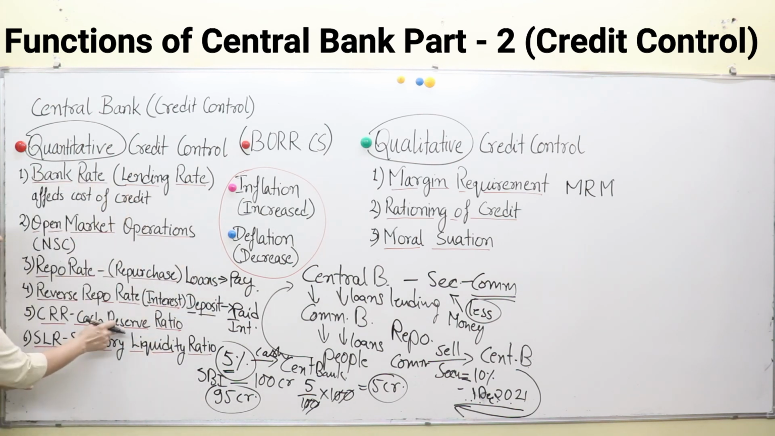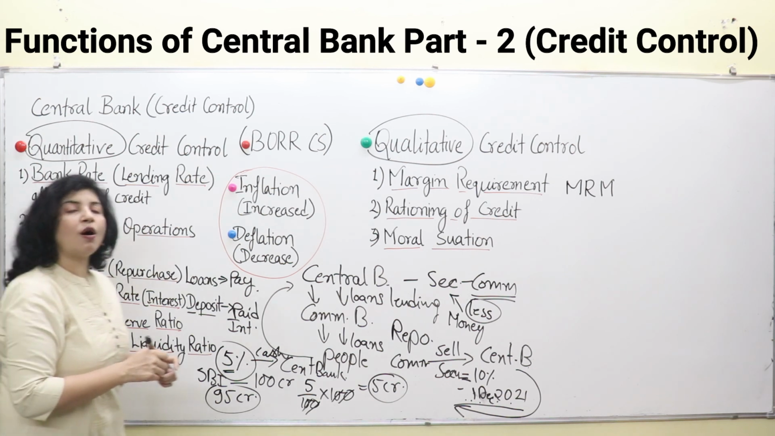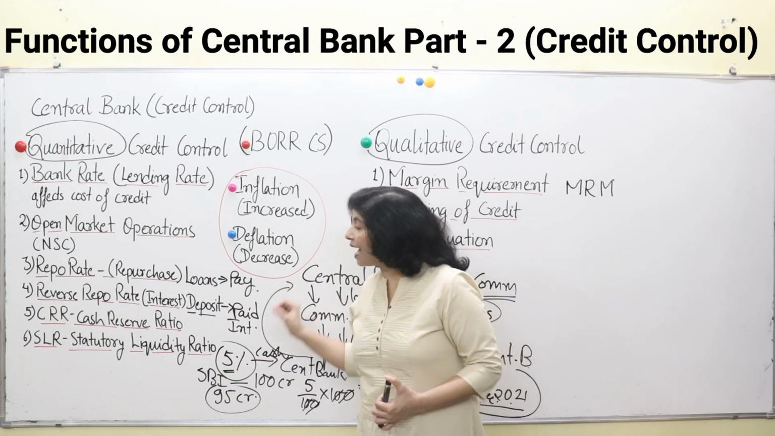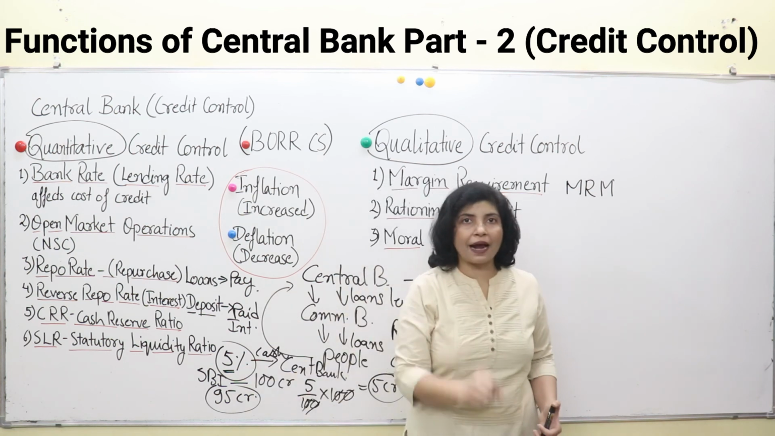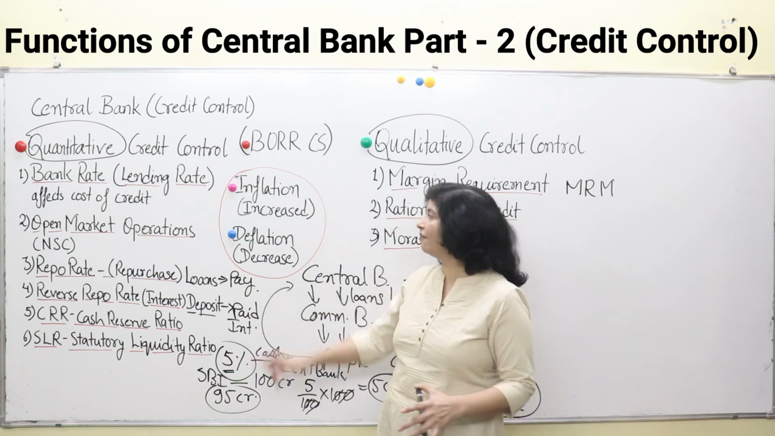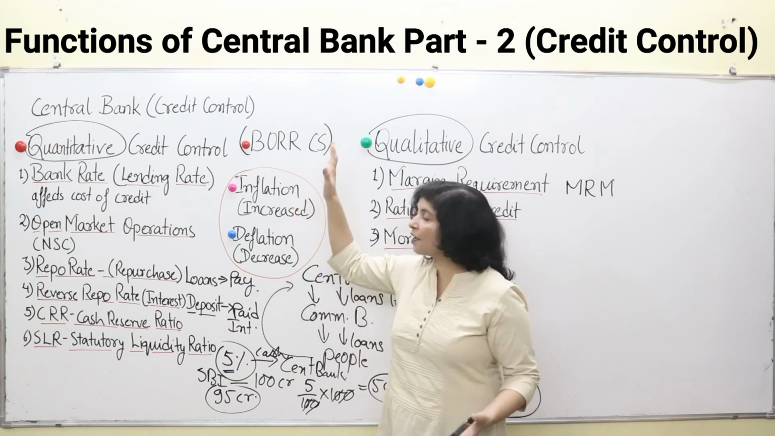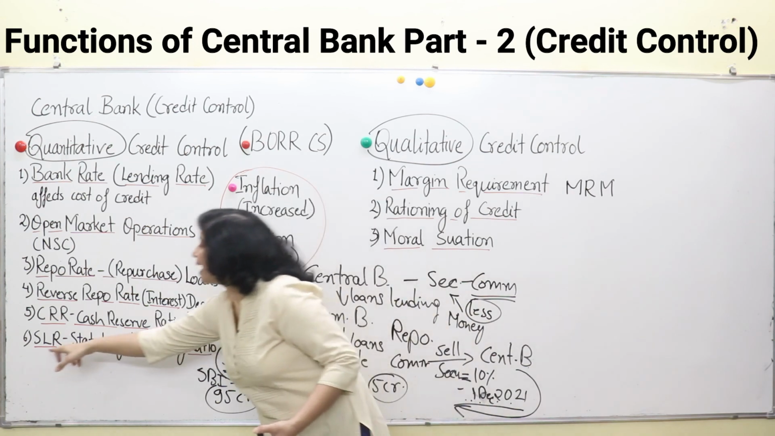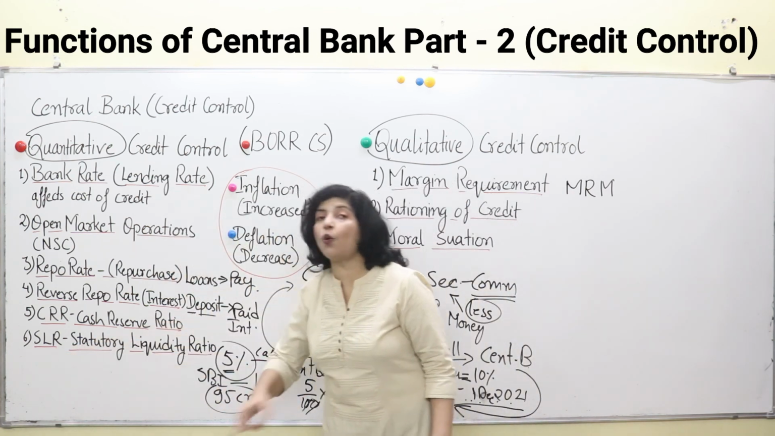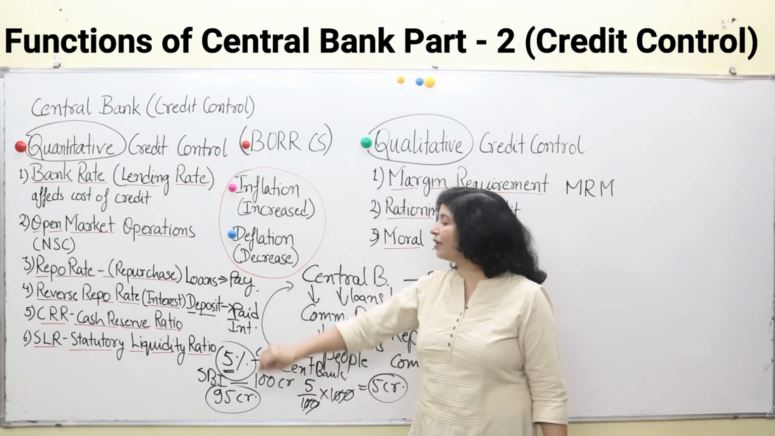So, CRR is clear. It is the ratio of deposits of any commercial bank which has to be kept with the central bank and it is also a measure to control credit in the economy. I'll explain all the topics once again. Here then, SLR. What is SLR? Cash reserve ratio has to be deposited only in the form of cash with the central bank.